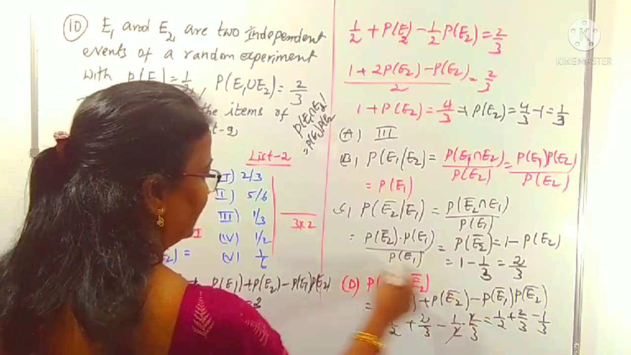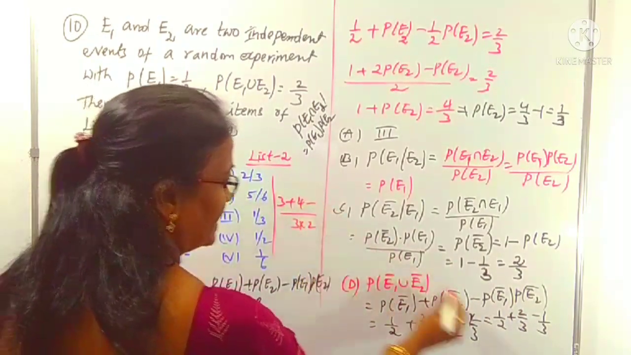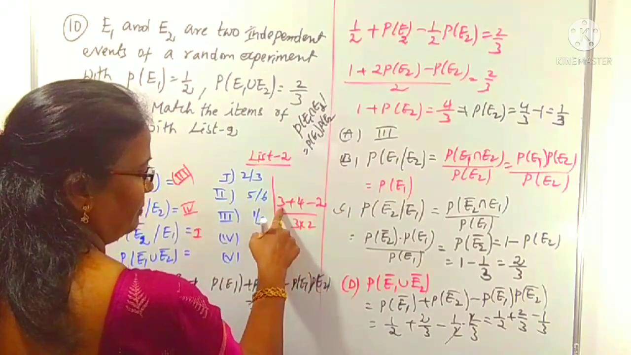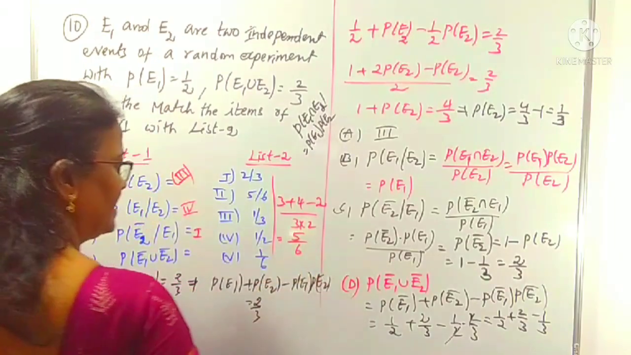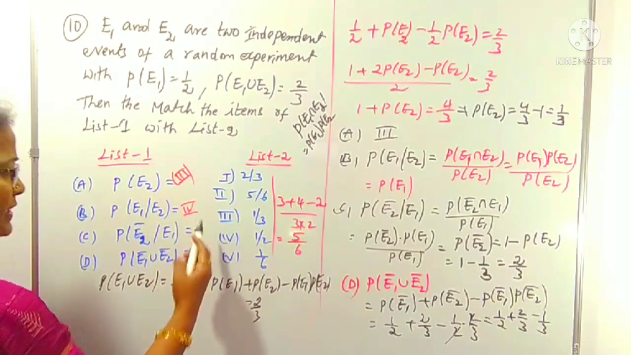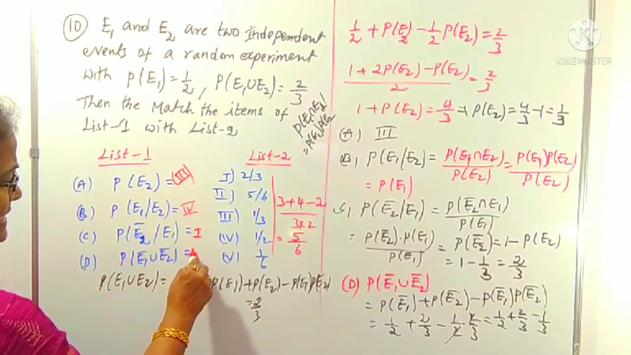Okay, here what will come? 3 plus 2 to 4 minus 2. Therefore, this is 3 plus 4, 7, 7 minus 2, 5. 5 by 6. That is option D. 5 by 6 is there in the second point. Like that, you have to match list 1 to list 2.